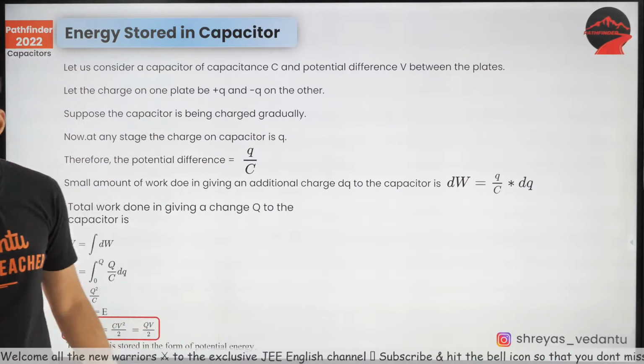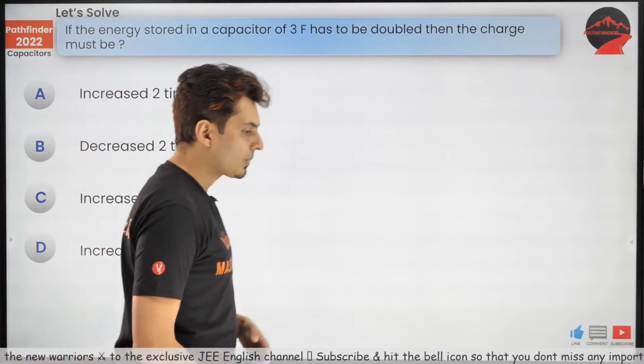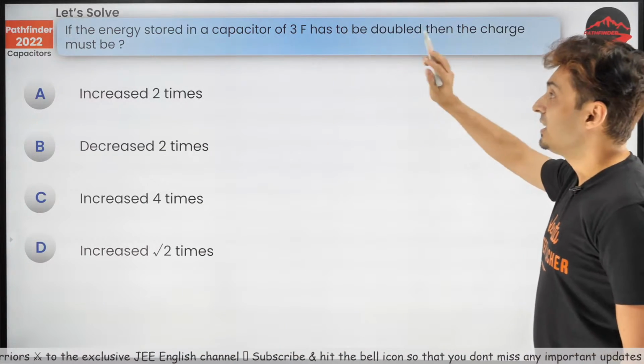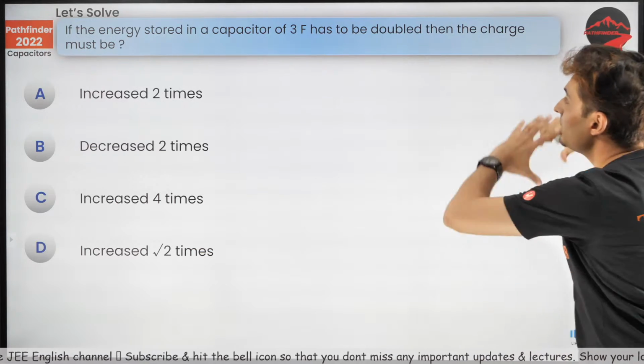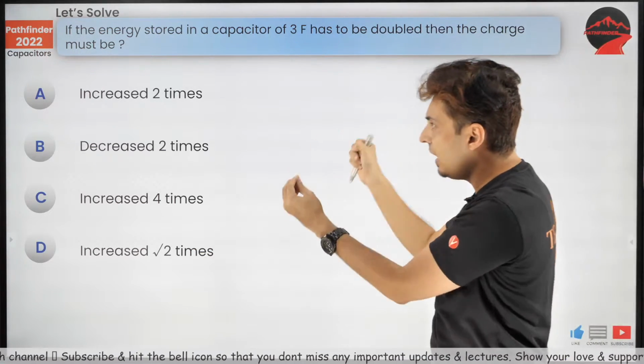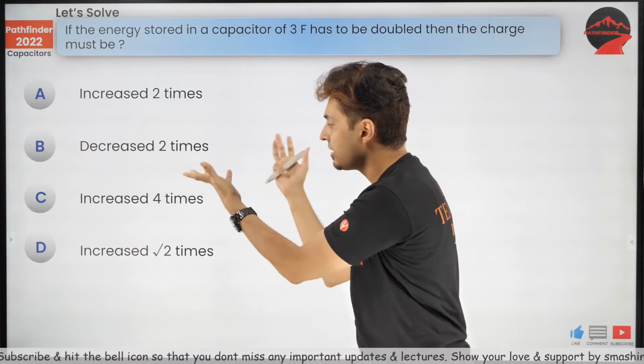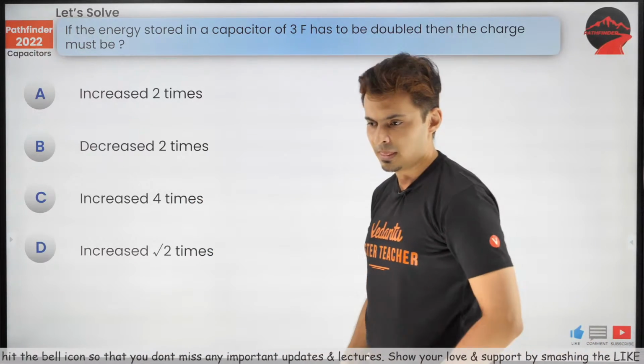All right, so let's solve a question for all of you. If the energy stored in a capacitor of 3 farad has to be doubled, then the charge must be increased or decreased how many times? Think about it.